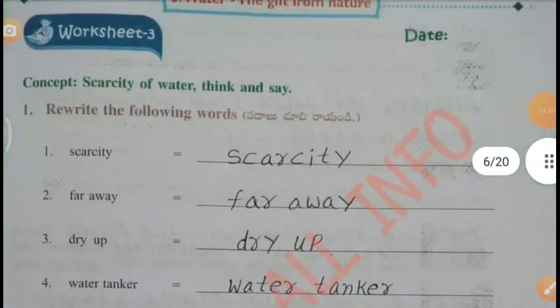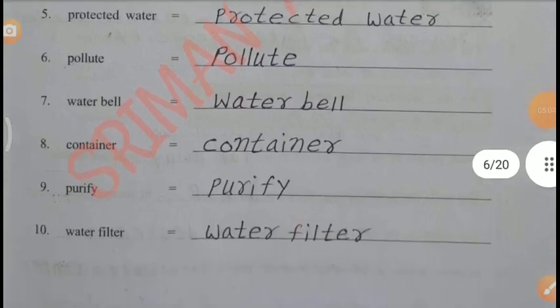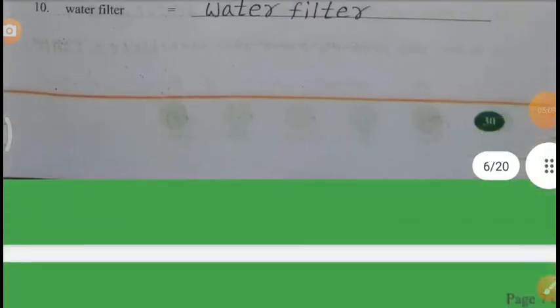Worksheet number 3. Concept, scarcity of water. Think and say. Rewrite the following words: scarcity, far away, dry up, water tanker, protected water, pollute, water bell, container, purify, water filter.